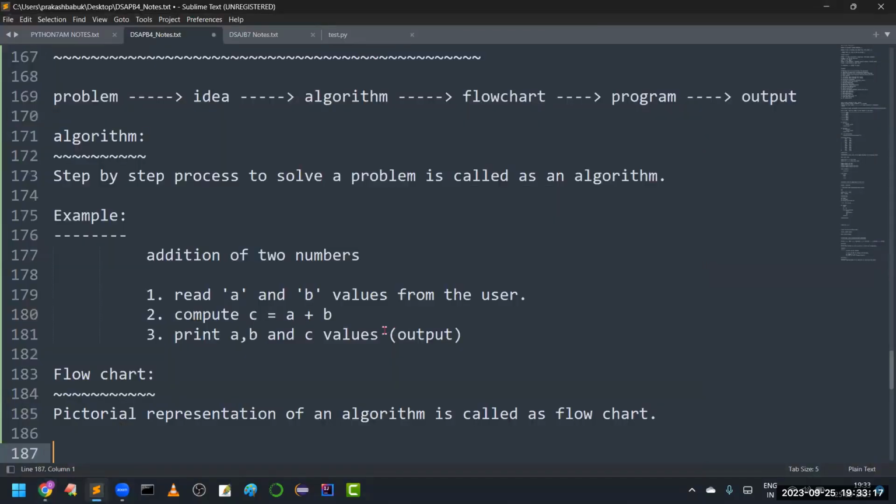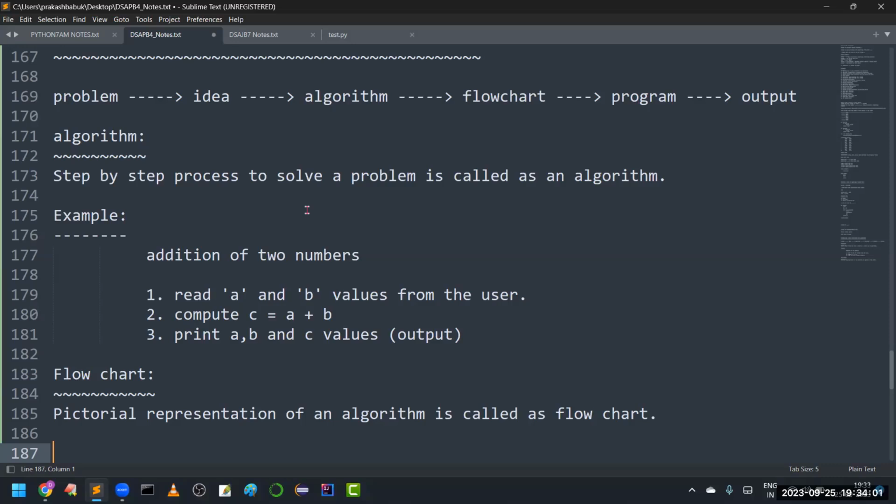Just as of now, I'm not going in depth. Because as a programmer, we have to see from the scratch. That's why I am explaining the low level: what is algorithm, what is data structure. This theoretical part I am covering. So just two points we covered. What is algorithm? How to develop the algorithm? What is a flowchart? Why we need to go for the concept of flowchart? If these two things are clear, then we are ready to go for implementation of this program. Sir, if you are clear with these two definitions, I will go for the next step. Are you clear with these two? Please confirm. Yes. Yes. Right.